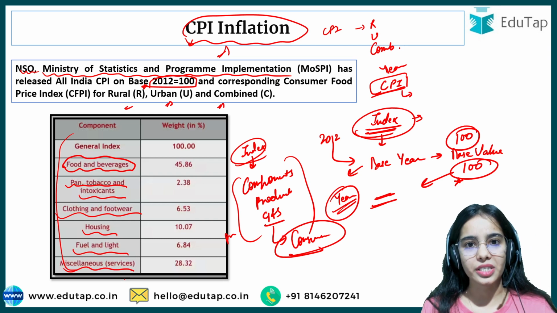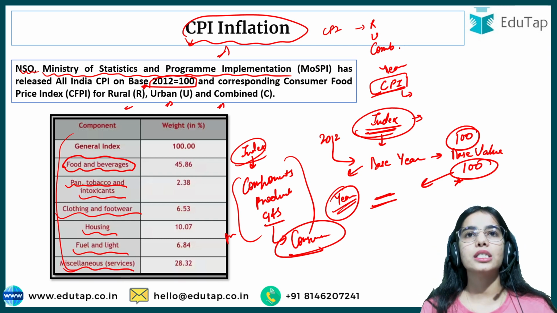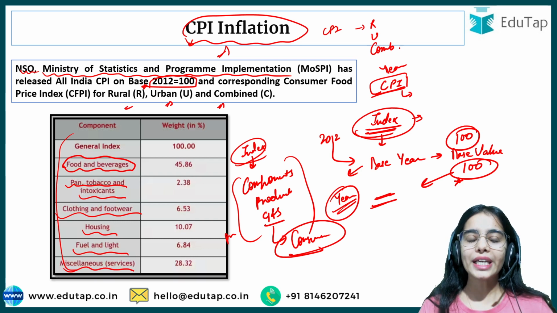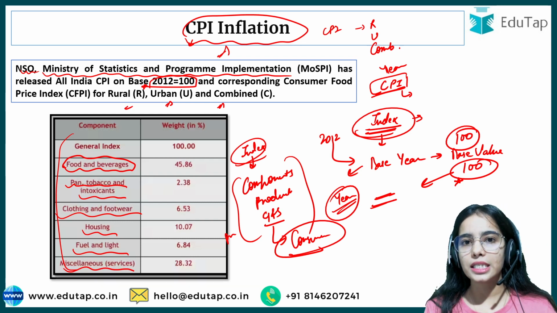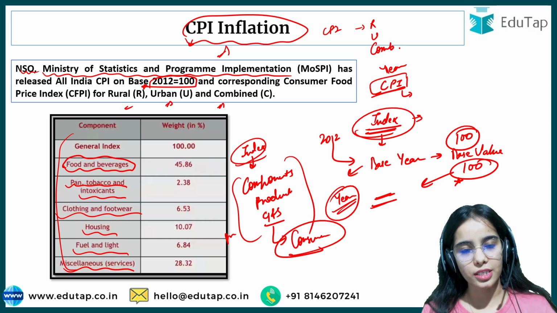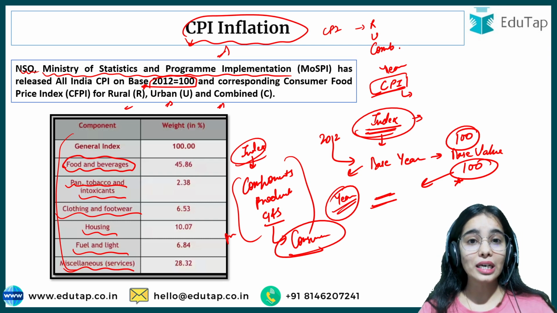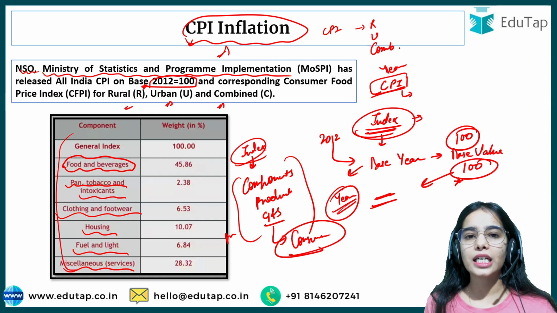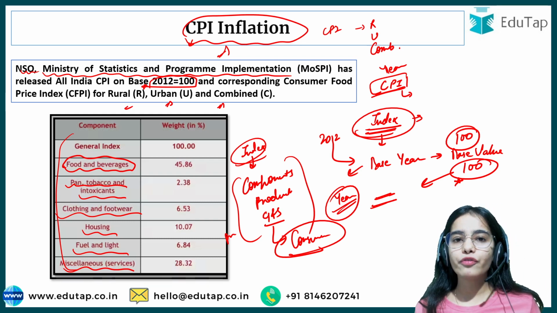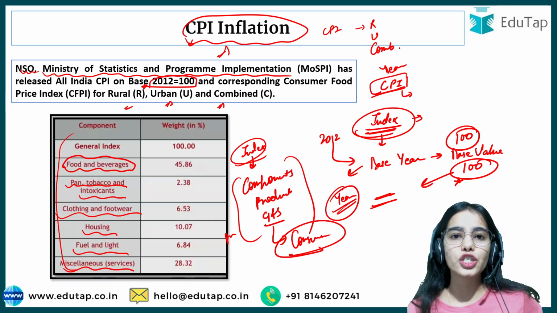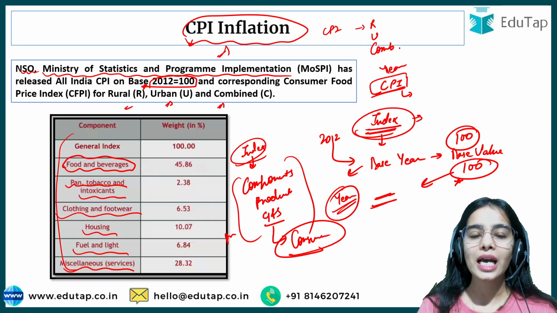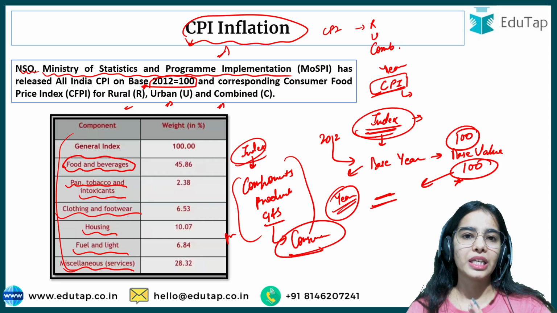We also take services, right? The healthcare services, the teaching services, the educational services. So the CPI index includes the services also. So I hope you are a little clearer about the CPI now. CPI is the consumer price index, where we see what the consumer basket is, what goods and services the consumers are consuming, and what change is happening in the prices.